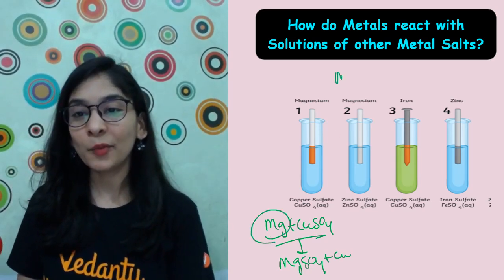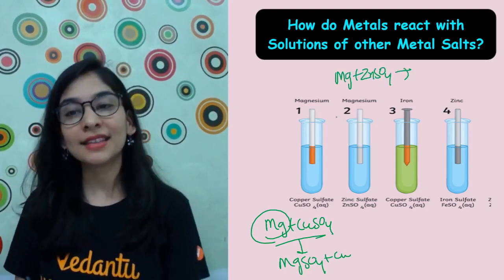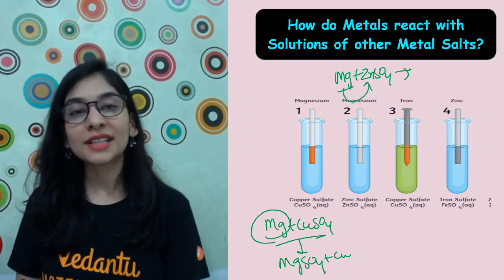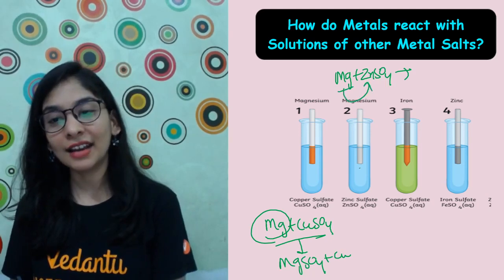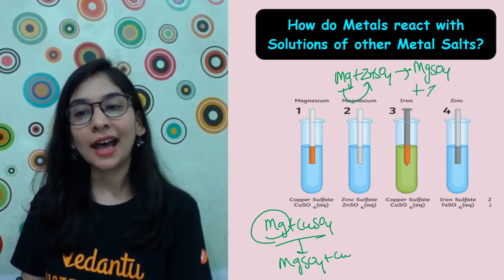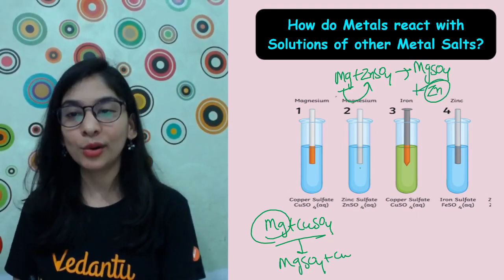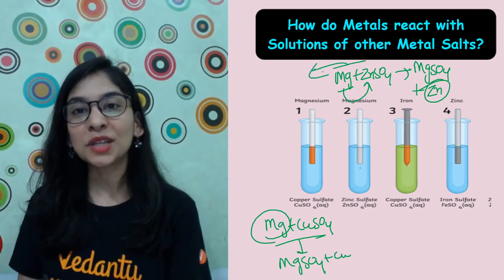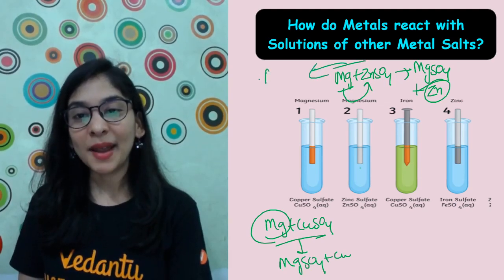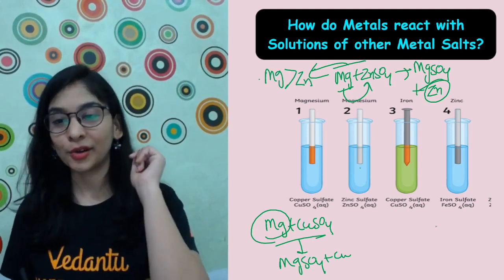Second is magnesium with zinc sulfate. When we perform this reaction, we will see the reaction also. Magnesium displacing zinc. Zinc sulfate is a colorless solution only. I got my magnesium sulfate and zinc will be free. Free means alone. And what we can figure out here is that my magnesium is more reactive than zinc also, and copper also.